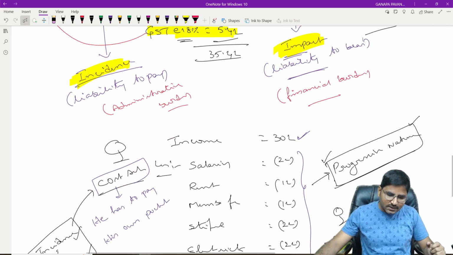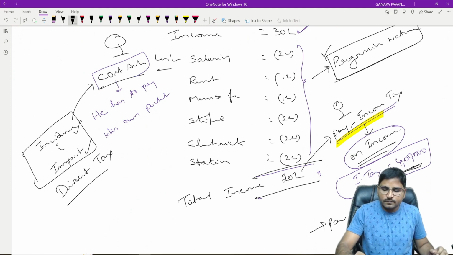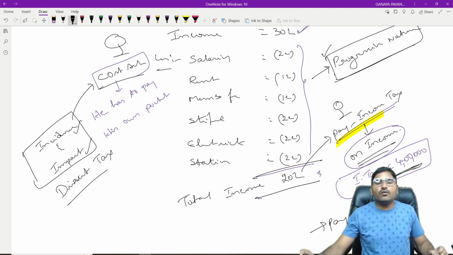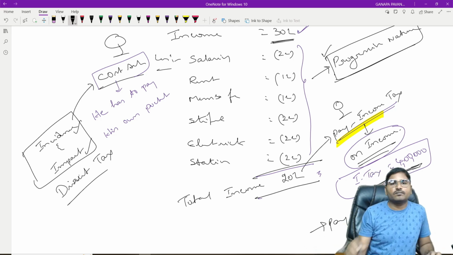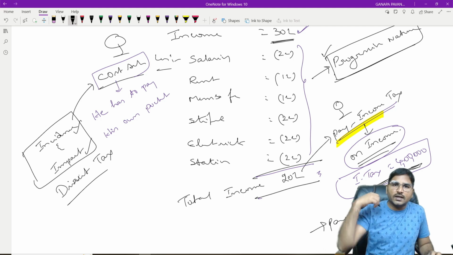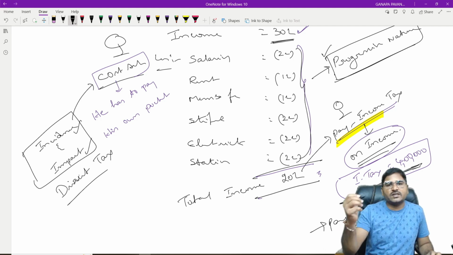But as far as direct tax is concerned, we have to pay tax on income. How can we arrive at the income? Whatever proceeds we get on sale of goods or rendering of services, he has to reduce all the business expenditure.